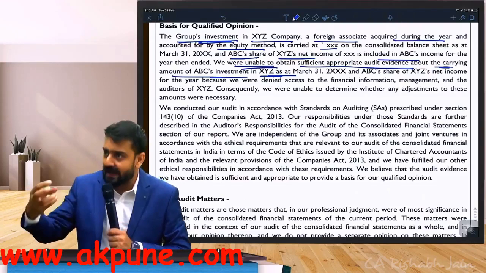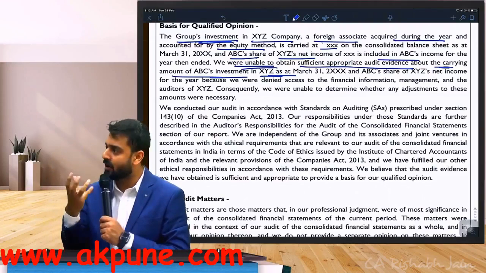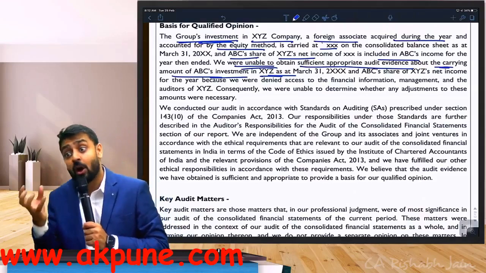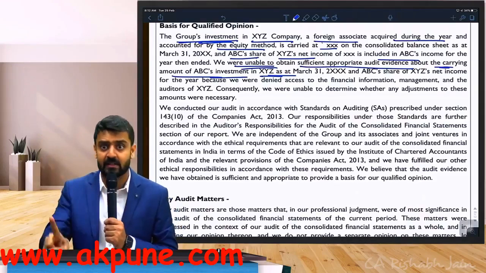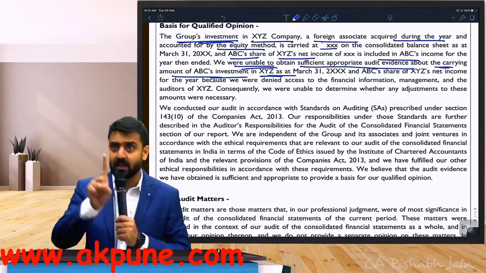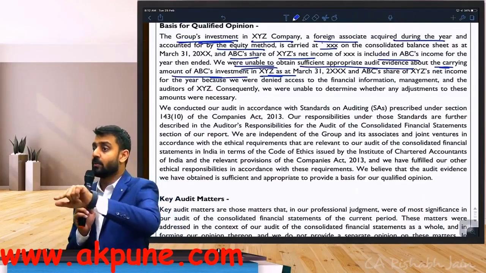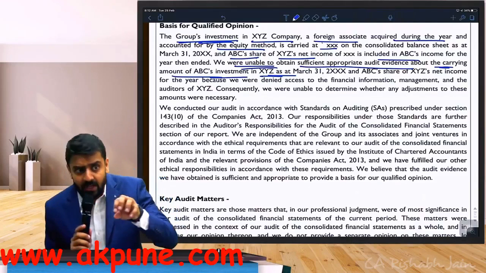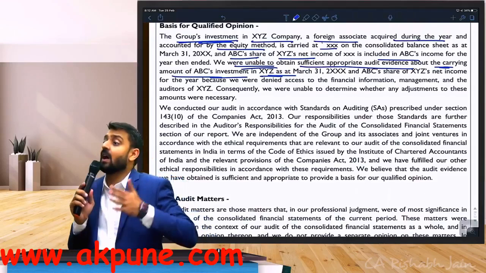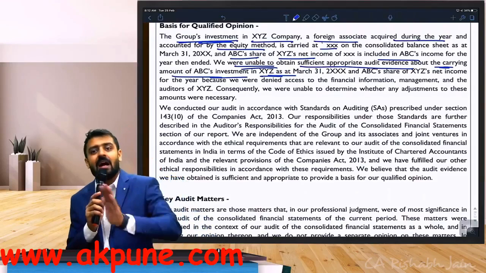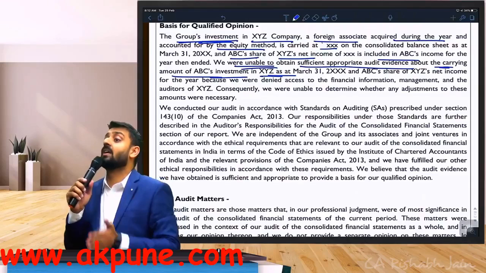So I'm trying to say one transaction or an acquisition made by the company during the year for which the information is vague, not clearly available, but that transaction is not a huge part of my financial statement. Remember the difference between a qualified and disclaimer. The difference between qualified and disclaimer is going to be whether it is pervasive or not. If I'm unable to obtain evidence which is material, but doesn't look to be pervasive in nature, I can still give a qualified. If it looks pervasive in nature, I cannot think about qualified because I cannot come to a conclusion at all. That is when I give a disclaimer.